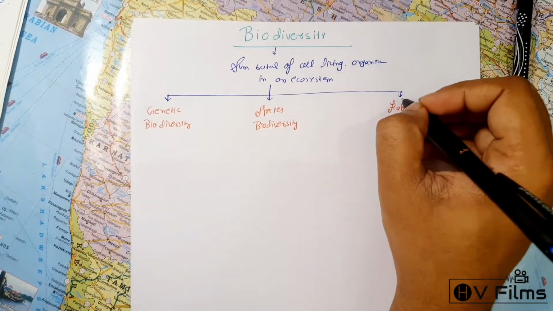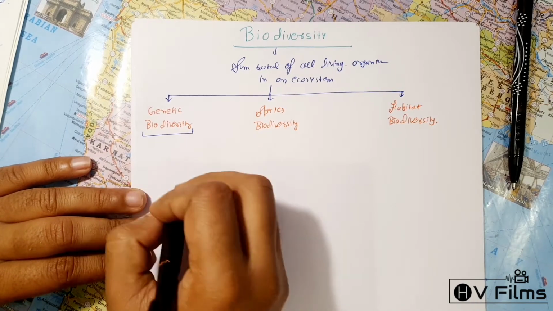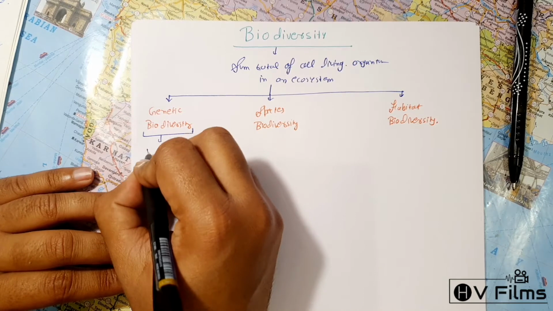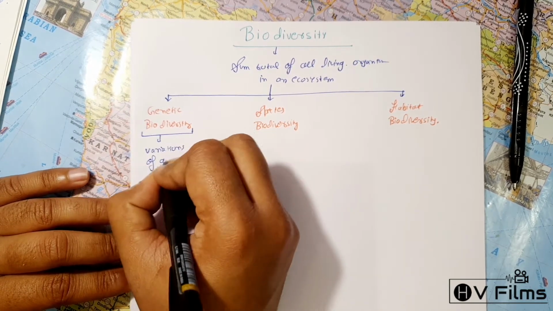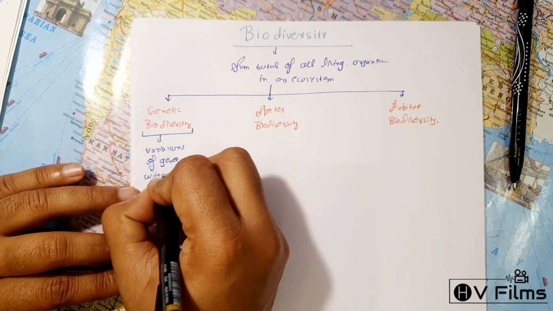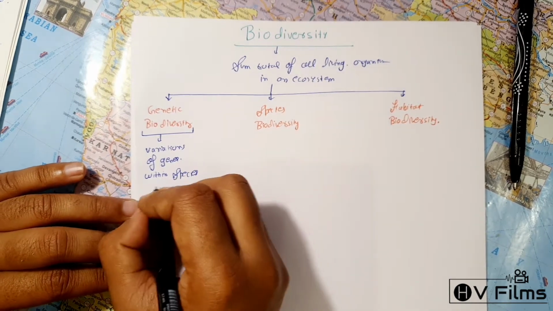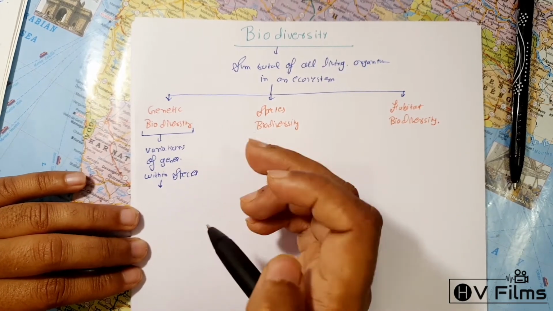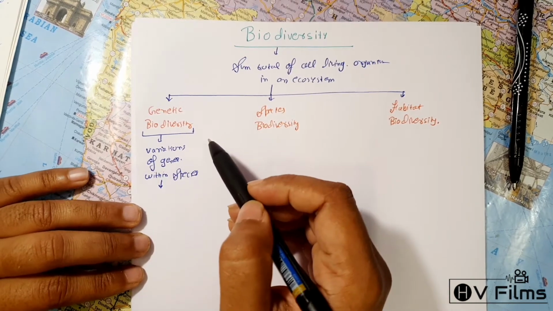Now, genetic biodiversity means all the variations of the genes within a species. This is what genetic biodiversity means. That is basically the variations of genes within species. So, the greater this genetic biodiversity is, the better adaptability it has for the environment.